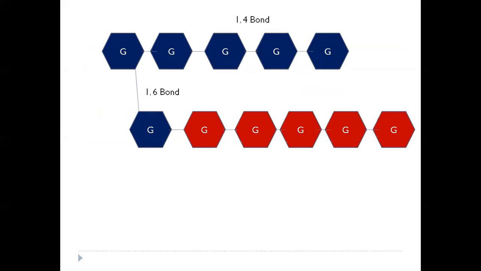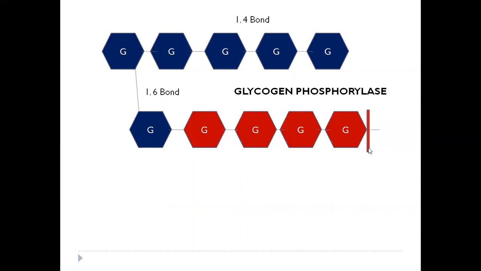Now let's see what is happening. Here we have again a glycogen molecule. This is one chain, this is a branch point, and this is another chain. When we want to break it down, what happens? The enzyme which acts is glycogen phosphorylase. What does glycogen phosphorylase do? It comes and hydrolyzes this alpha 1,4 bond. This glucose is released, the bond is broken down, and the glucose is released in the form of glucose 1 phosphate. It is not free glucose but glucose 1 phosphate.